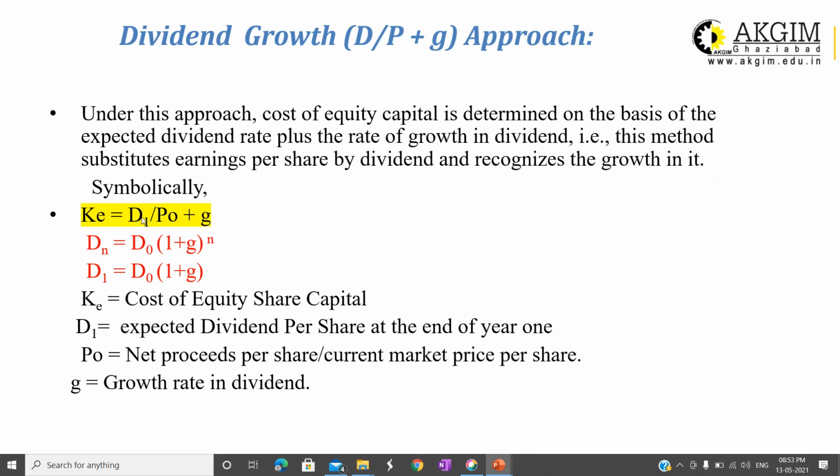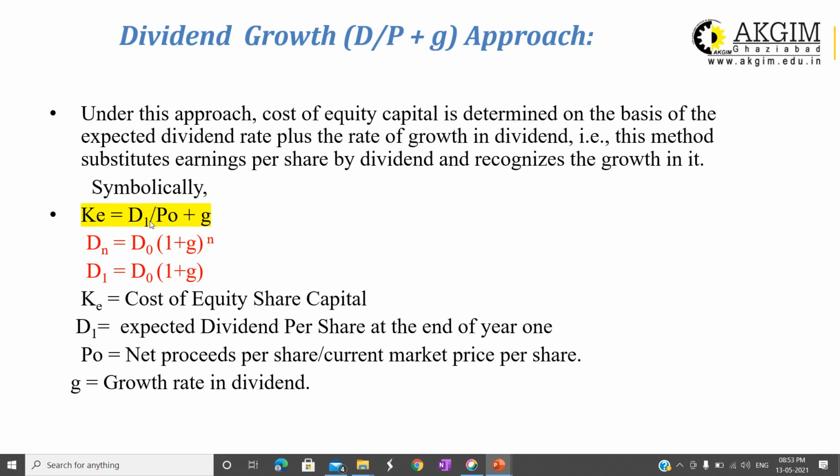So the formula is K is equal to D1 upon P naught plus g. Notations are: K is cost of equity share capital, D1 is expected dividend at the end of year 1, P naught is market value or net proceed, plus g is the growth rate.